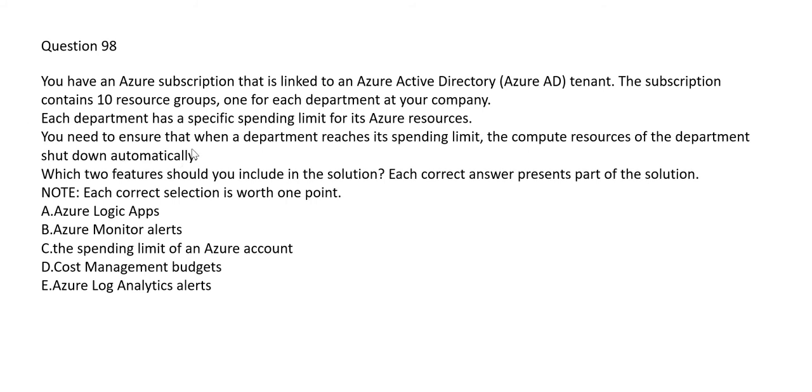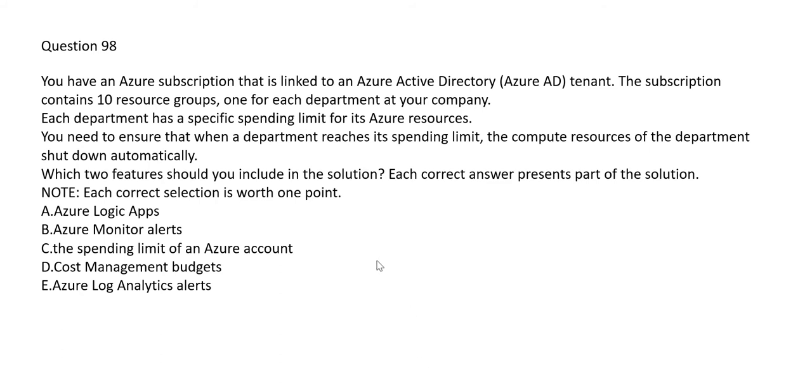You need to ensure that when a department reaches its spending limit, the compute resources of the department shut down automatically. Okay, though this is not a very efficient way, in some cases where people have been given warnings, let's say one or two or three warnings, and they still see cost overshoots, this is the mechanism they use. So which two features should we include in the solution?